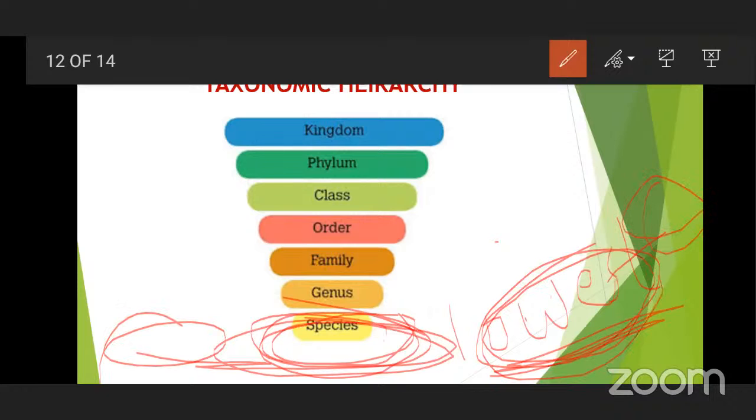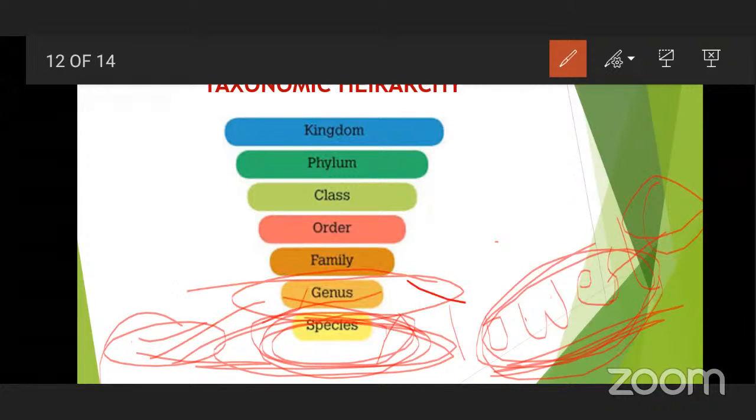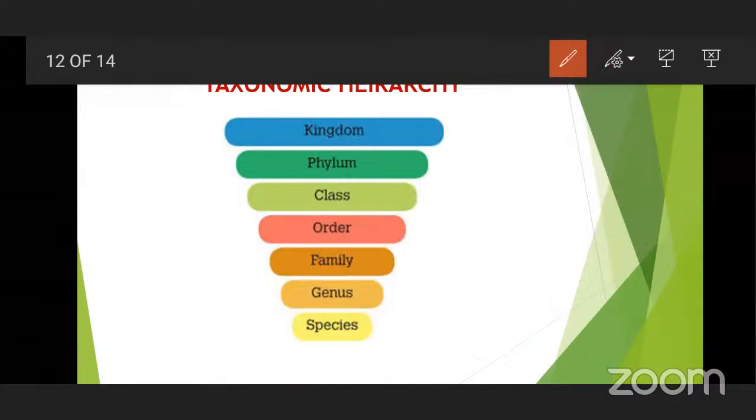All these species cannot fall in one group. So they will be entering into this particular genus category. Under genus, for example, here 1, 2, 3, 4 species are there. A particular genus has particular types of species. Further, if we keep going like this, several genera will be kept in one particular family.